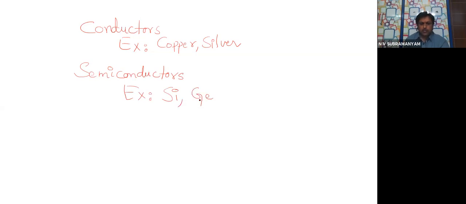Germanium, another example. Si stands for silicon, and Ge stands for germanium. You know, all of you, in your chemistry. These are the symbols. So, silicon, germanium, these are all best examples of semiconductors.